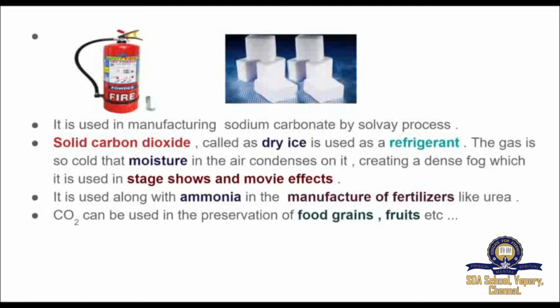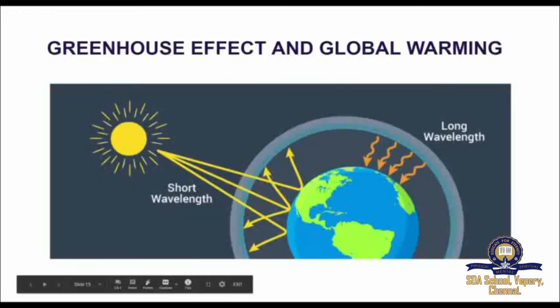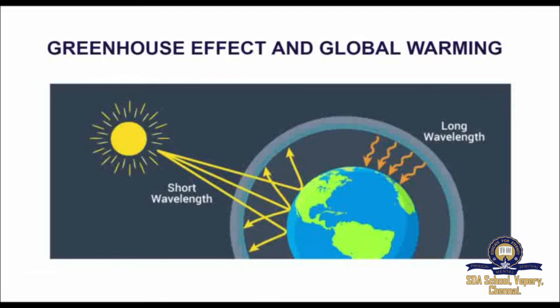Carbon dioxide is used along with ammonia in the manufacture of fertilizers like urea. Carbon dioxide can also be used in the preservation of food grains and fruits. Next, we will see about greenhouse effect and global warming.